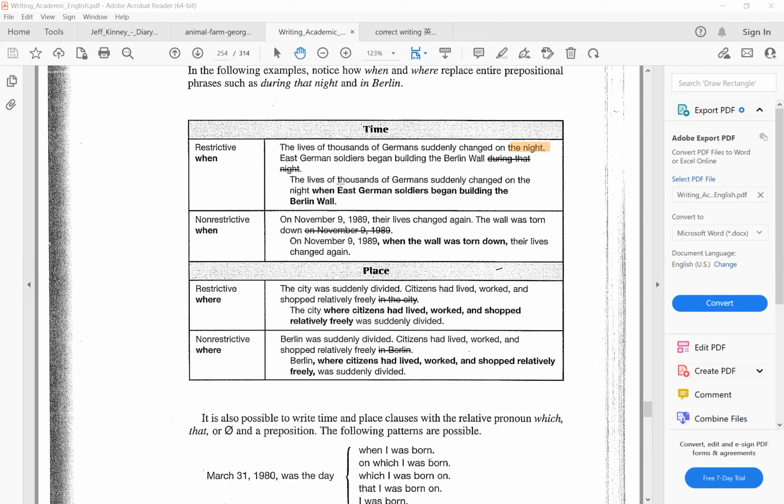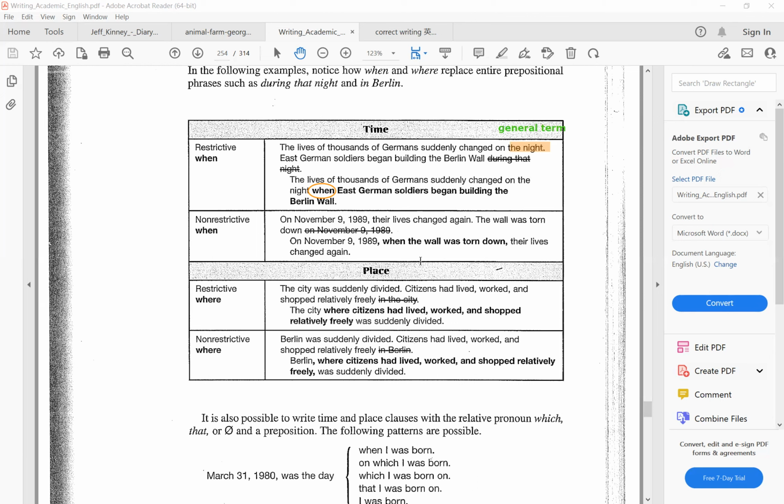And remember, our relative adverb, like our relative pronoun, needs to come before the adjective clause. So it becomes: the lives of thousands of Germans suddenly changed on the night when East German soldiers began building the Berlin Wall. And this is essential because the night is a general term and we want to specify.